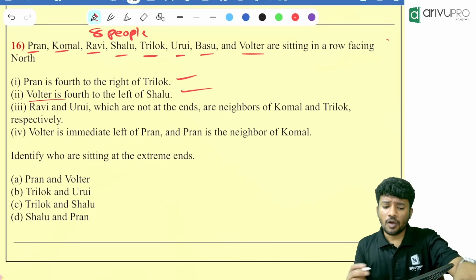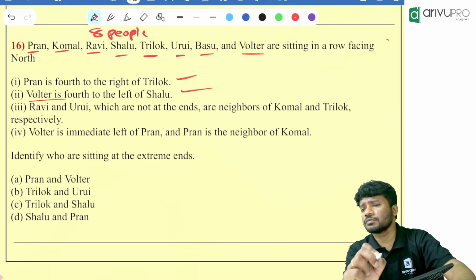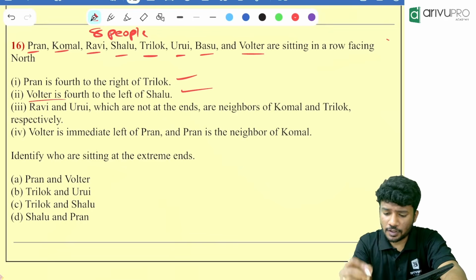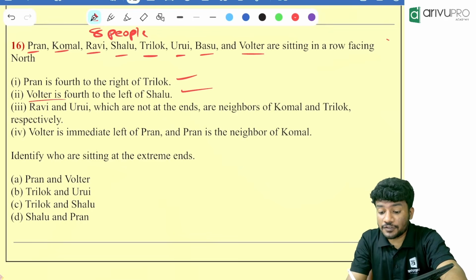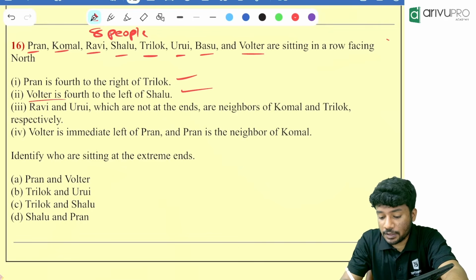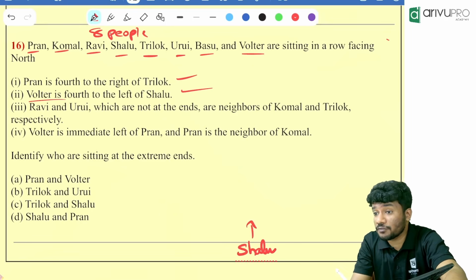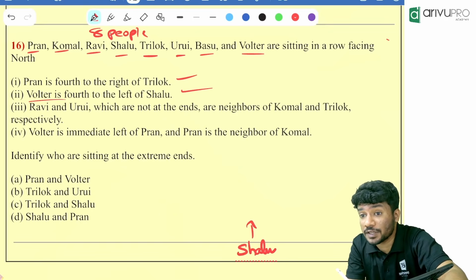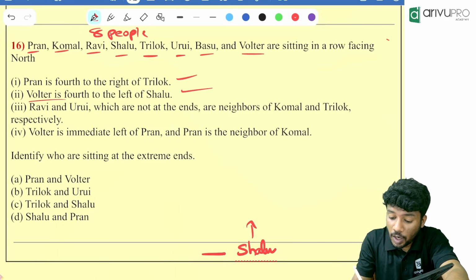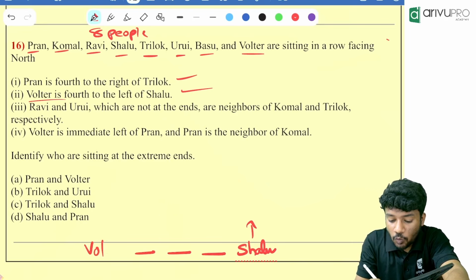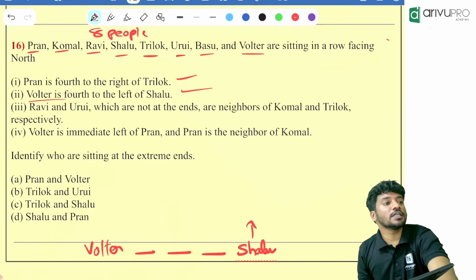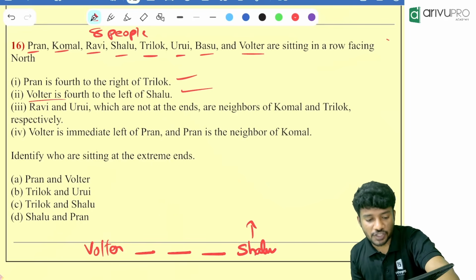Let's see. Volta is 4 to the left of Shalu. What do you mean by that? People, tell me. If Shalu is here. Okay, Shalu is the reference person. Volta is 4 to the left means how many people are there in between them? 3 people. 1, 2, 3. Then who is there? Volta is there. Volta is 4 to the left of Shalu.